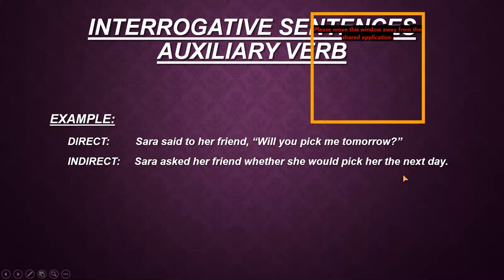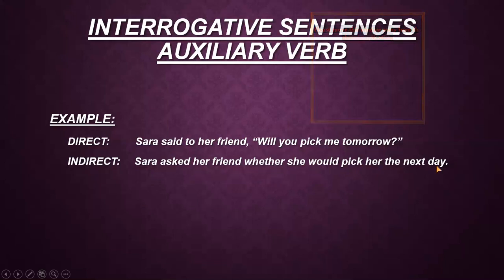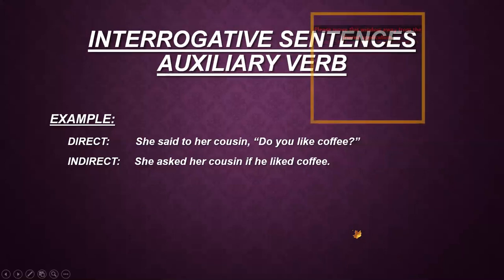If you remember, these changes have been given in the form of a chart in my previous lecture, in my beginning lecture, or when I begin the topic narration. Now the sentence becomes Sarah asked her friend whether she would pick her the next day. Full stop. Now I come to another auxiliary verb here. These are also interrogative sentences which I am going to discuss now.